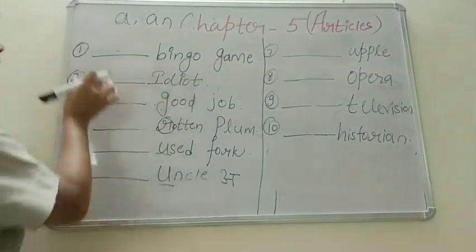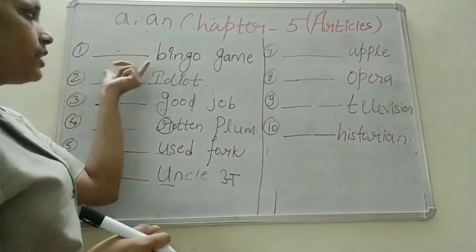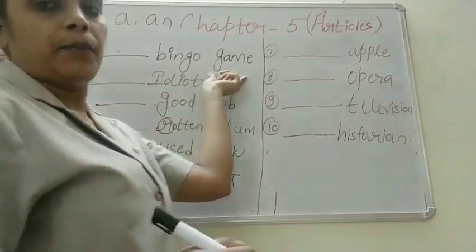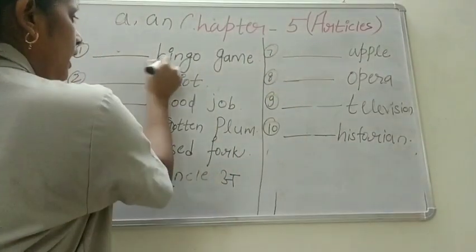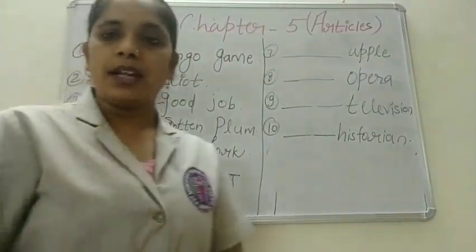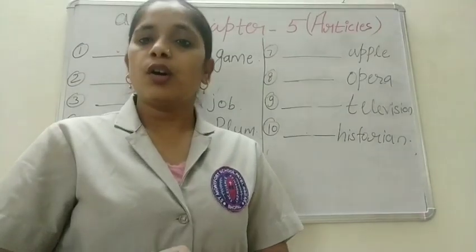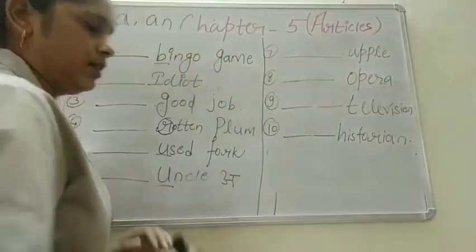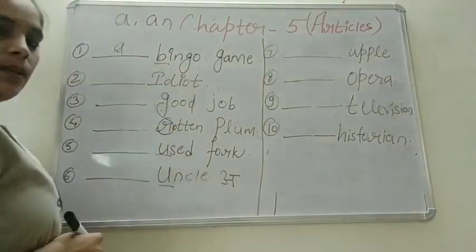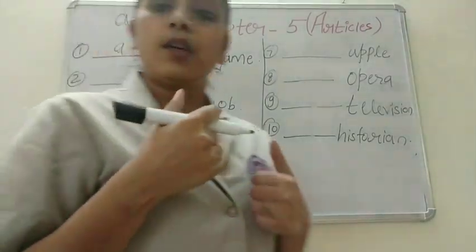See here, first one, dash, bingo game. Now children, tell me, what should I write? B is a consonant, and the sound is also consonant. So what should I write? A. So here it will come a bingo game.